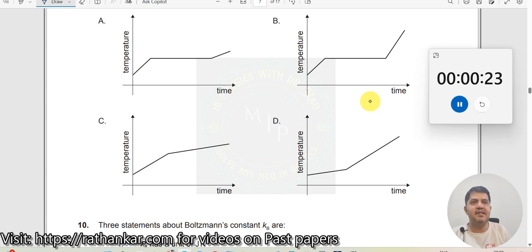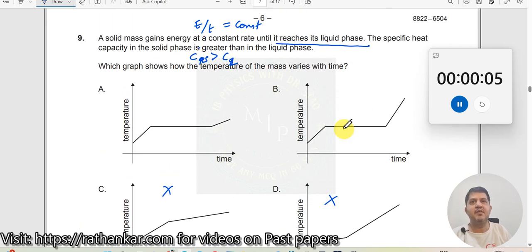Now, first thing is that these two can be eliminated. Why? Because there is no phase transition shown. See, whenever there is a phase transition shown, temperature should not increase. So here there is a temperature increase, there is no temperature constant. Here you see this region is constant, this region is constant. So A or B should be one of the answers. Now let us see which one could be the answer here.